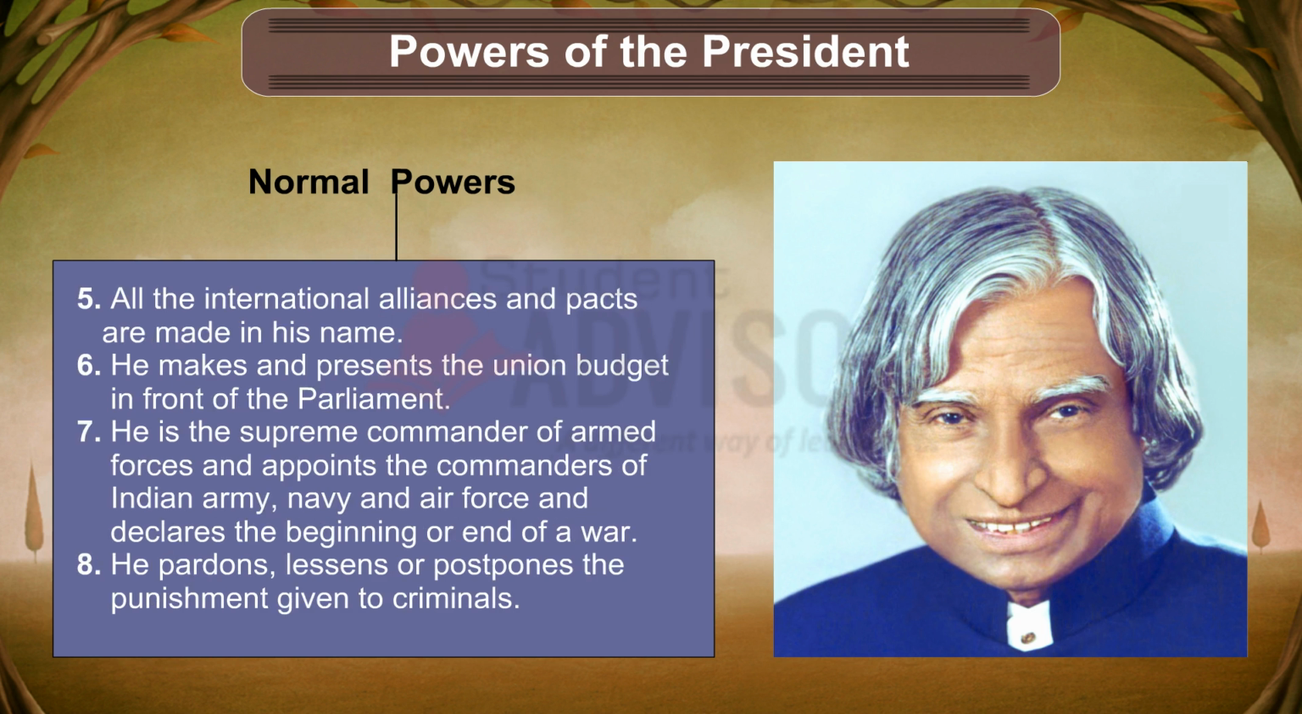The international alliances and pacts are made in his name. He makes and presents the Union Budget in front of the Parliament. He is the Supreme Commander of Armed Forces and appoints the commanders of Indian Army, Navy and Air Force. Also, he declares the beginning or end of a war. He pardons, lessens or postpones the punishment given to criminals. In case of death sentence, only he has the power to pardon.